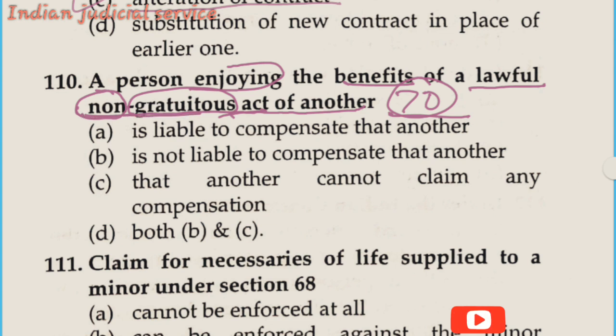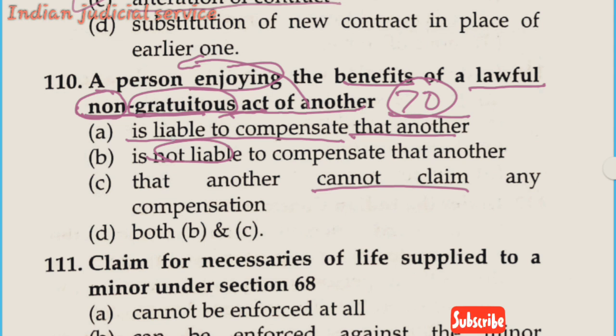So our question deals with non-gratuitous acts. A person enjoying the benefit of a lawful non-gratuitous act of another is liable to compensate that person. Option B, is not liable to compensate that person. Option C, that another cannot claim any compensation, and option D, both B and C. So it is clear, in that case the other person has the power to enforce that the person provide him compensation for his act.